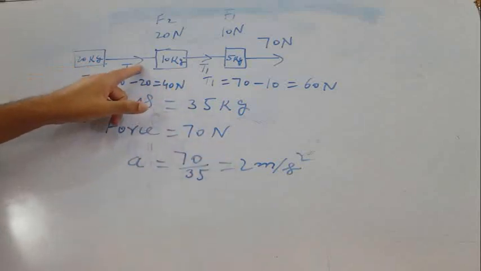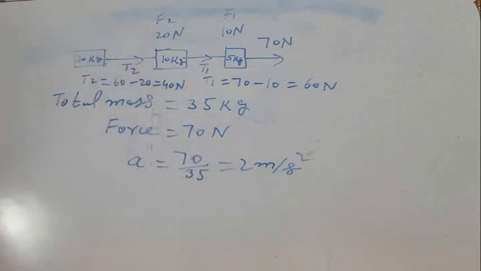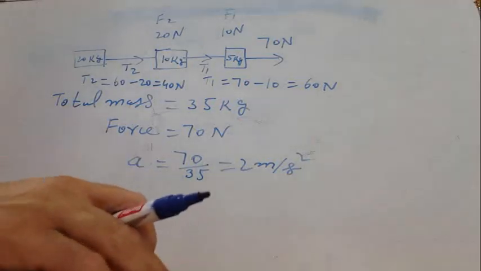So T2 should be 40. You can adopt any procedure to find the tension in the strings. If we change the direction of the force, these tensions will change. Now I am changing the direction of the force.